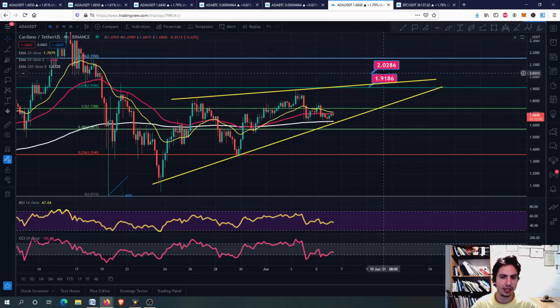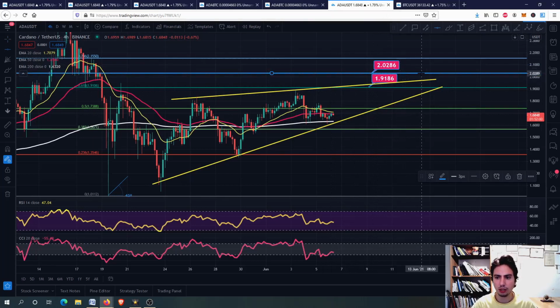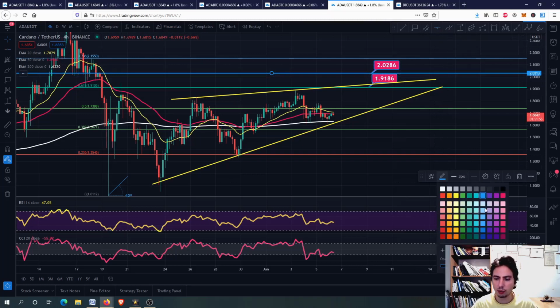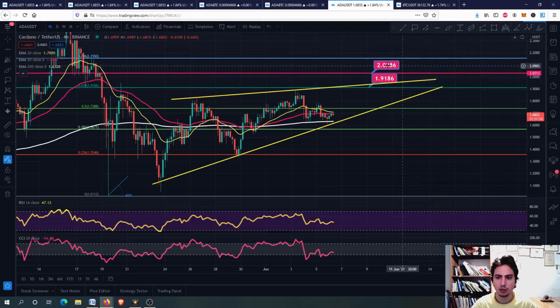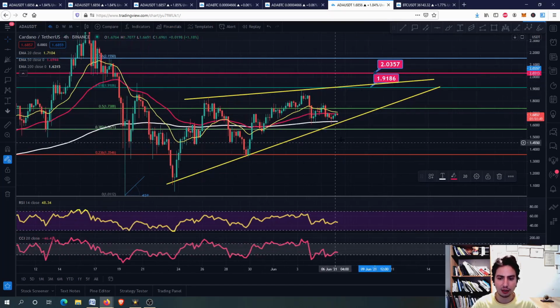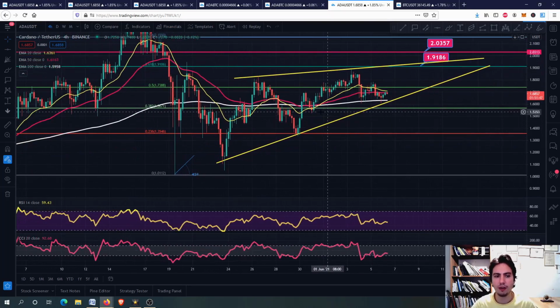And eventually we have one more resistance level between 1.91 and 2.15, which is the 2.03. Let me color it with a red one so you can see it here. 2.03, around there, USDT. I think we can go there. I will show you something very important.